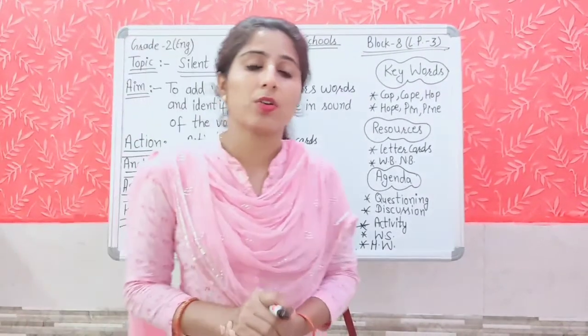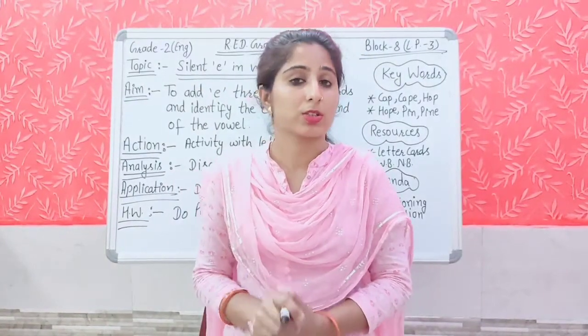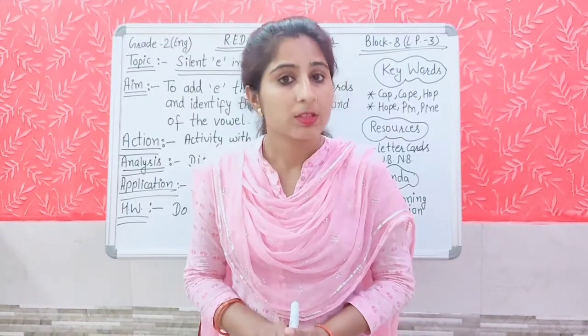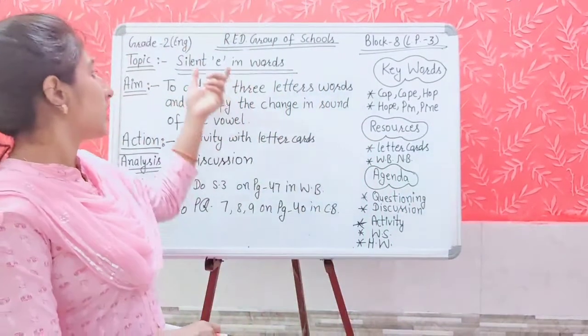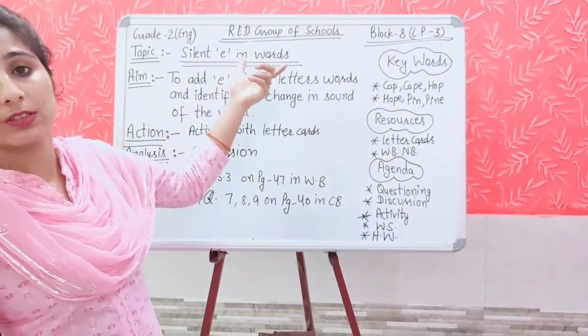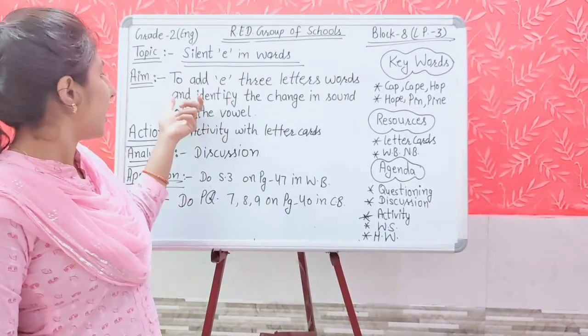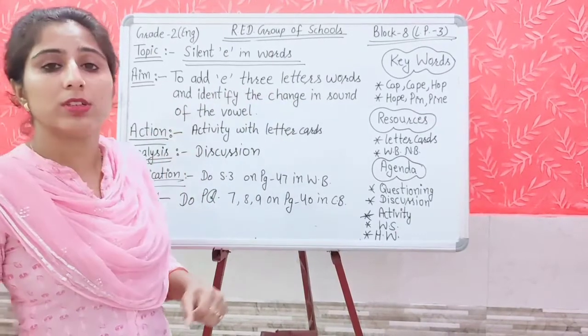At last, now it is time for the summarization part. Yes students, now tell me what have we learned today? Yes, silent E in words. Silent E in words means to add E to 3-letter words and identify the change in the sound of the vowel.